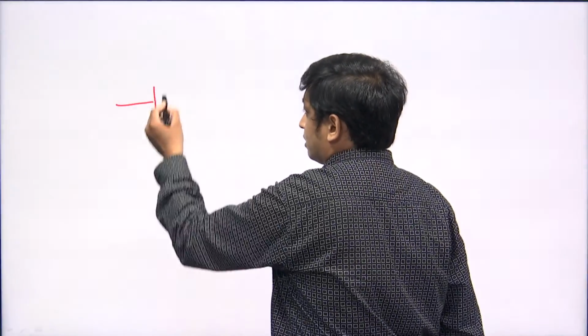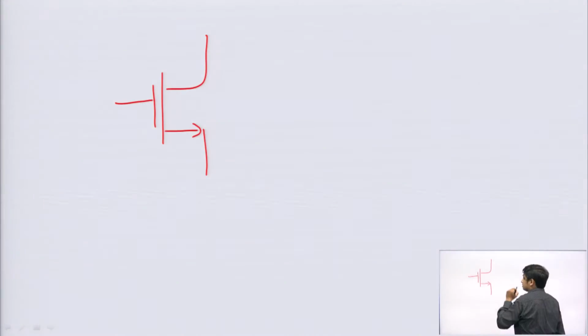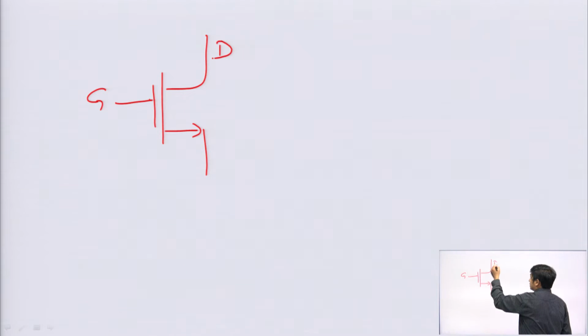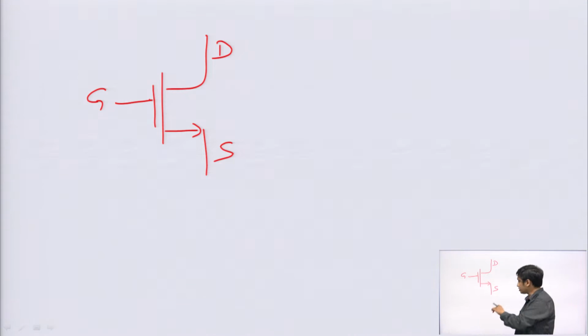The symbol of the MOSFET is this one. I am not going deep into that, because we have already studied these things in electronic devices, but we need to review the MOSFET, because we are going to design the circuits using MOSFET. We are going to design the analog circuit using this device that is called MOSFET. It has 3 terminals: gate, drain and source. The body is internally connected to source, shorted to source, that is why it can be considered as a 3 terminal device.